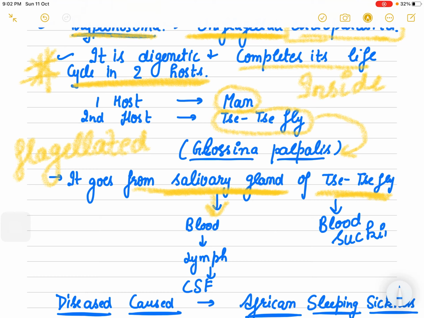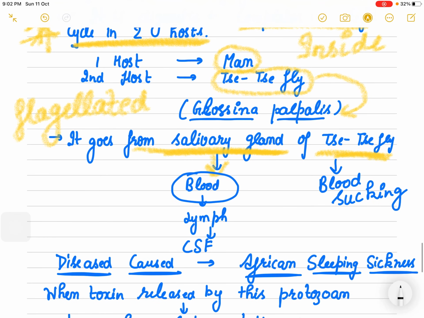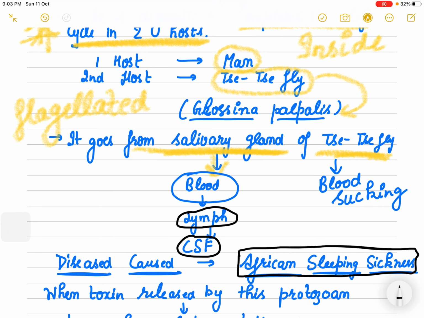When it sucks blood, that flagellated protozoan enters the blood of the human, and then it moves to the lymph. From the lymph it enters the cerebrospinal fluid, and the disease caused by them is known as African sleeping sickness.